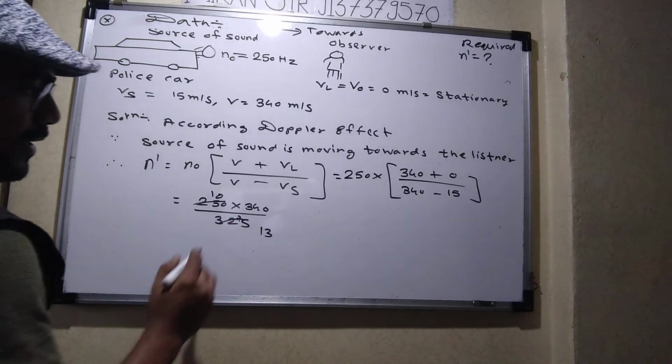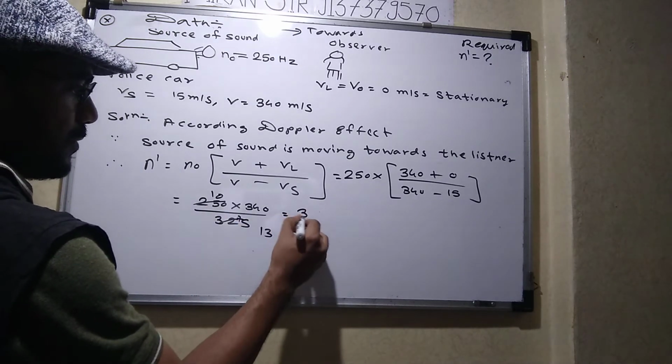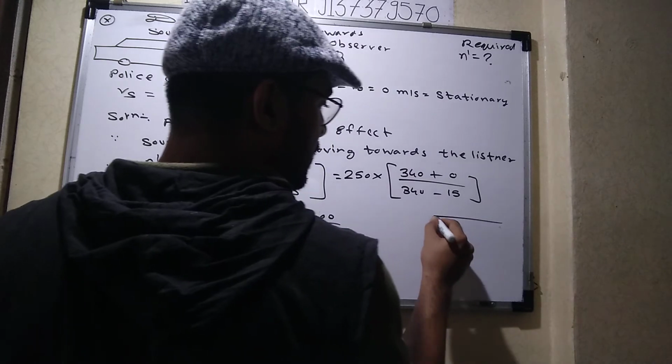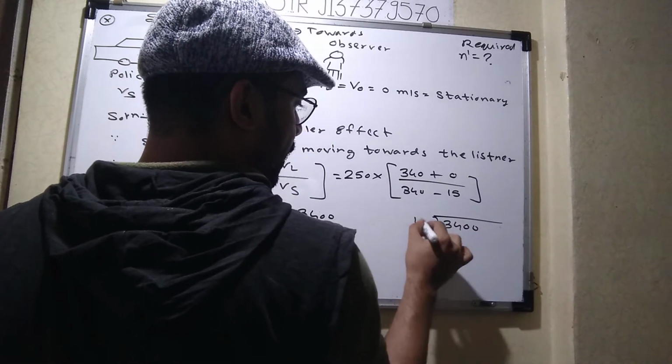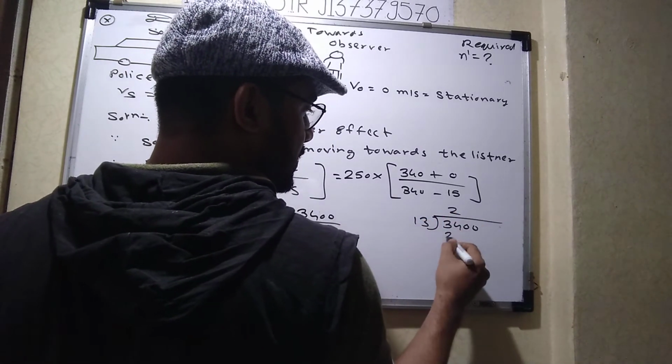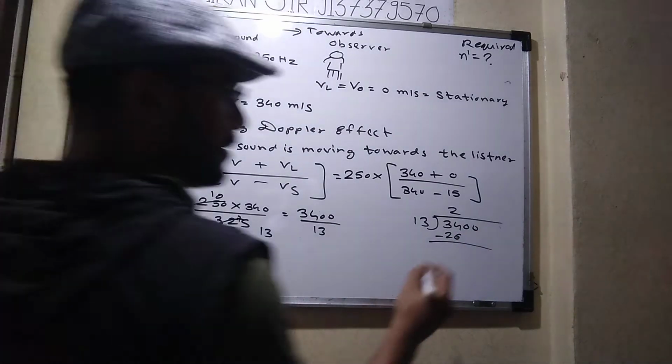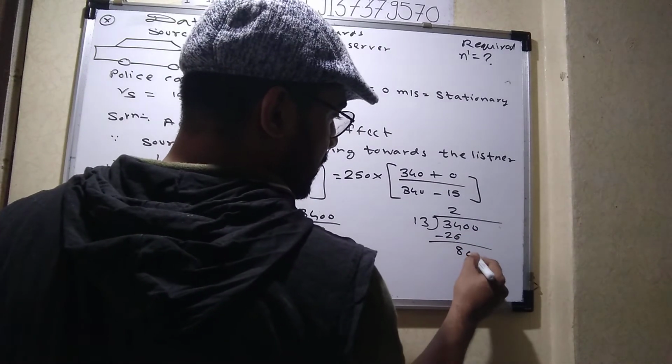And then 10 into 340 is 3,400 upon 13. If you know the division, you can do it. 13 twos are 26, 34 minus 26 is 8.